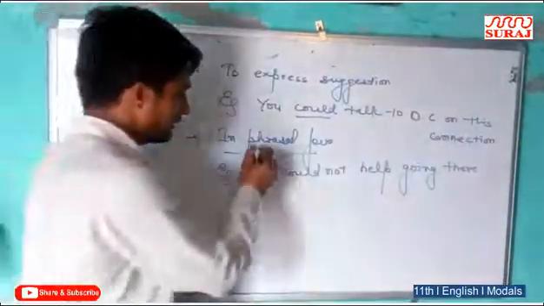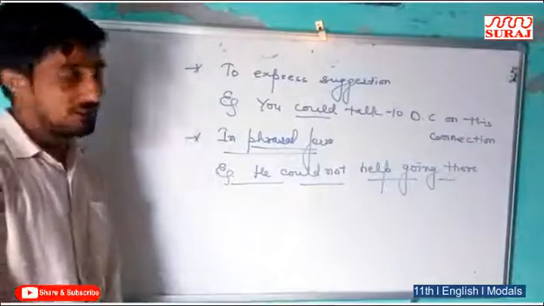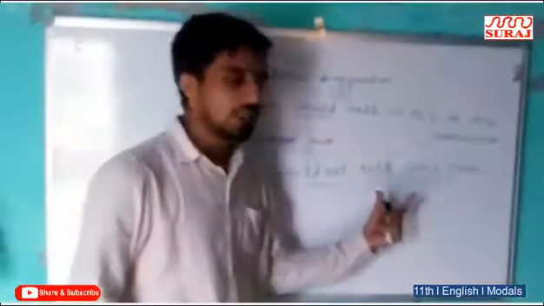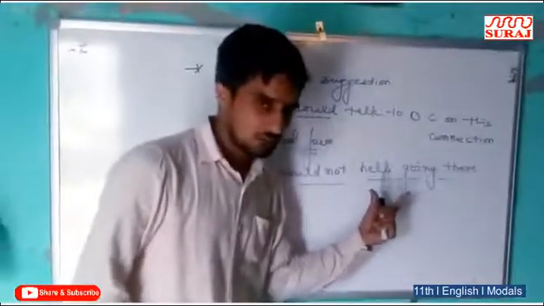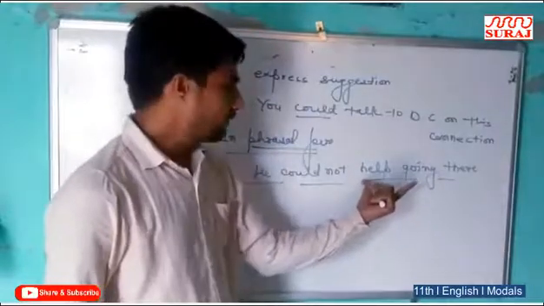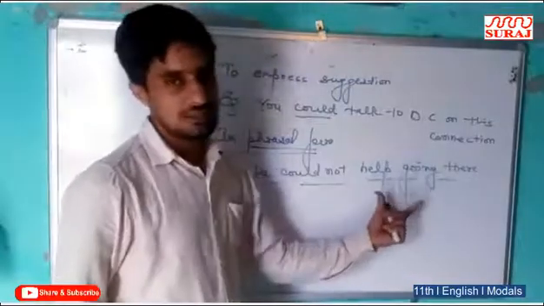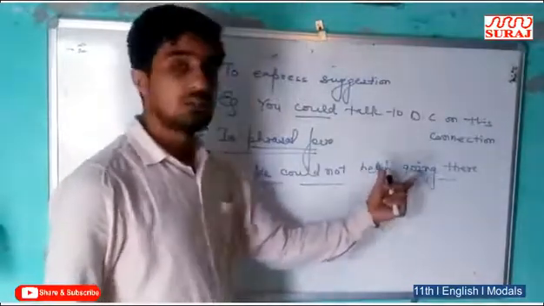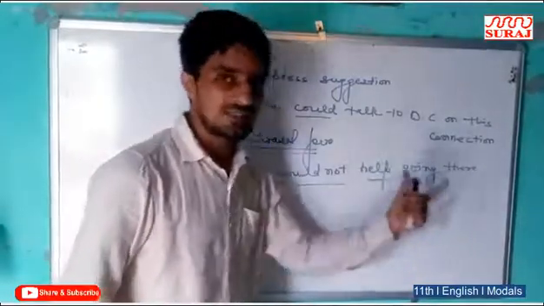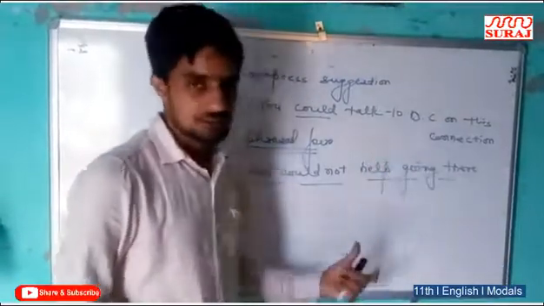It means this is a phrasal sentence and it also shows the past. Some students think that in Hindi it means he cannot help in going there, but the sense of this sentence is different. It means he could not stay without going there. This is the phrasal form of could.